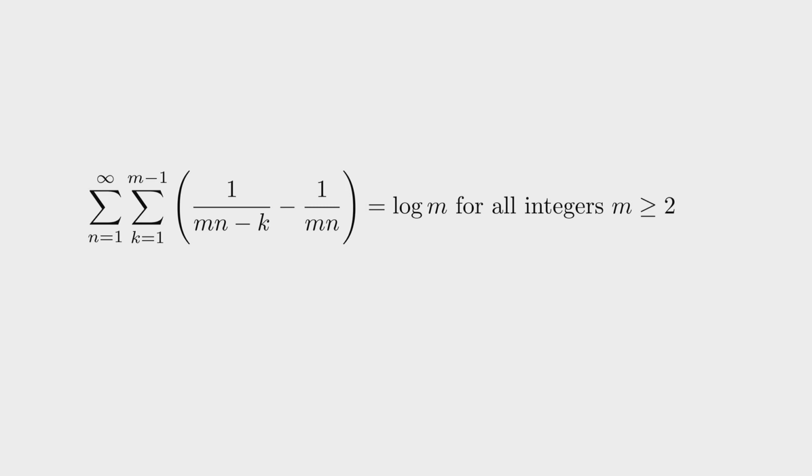For example, log 4 is 1 minus a quarter plus a half minus a quarter plus a third minus a quarter plus a quarter minus a quarter, right, that's 0, plus a fifth minus 1 over 8 plus 1 over 6 minus 1 over 8, and so on.